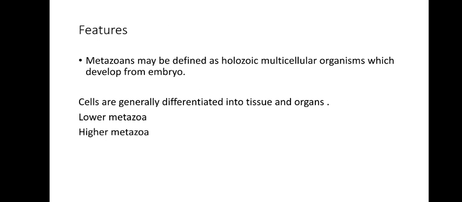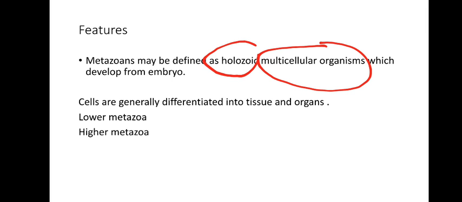Now let's see the definition and the features of metazoans. Metazoans can be defined as the holozoic multicellular organisms which develop from an embryo. What is holozoic? Holozoic refers to a type of nutrition. In organisms, there are two types of nutrition: autotrophic and heterotrophic.